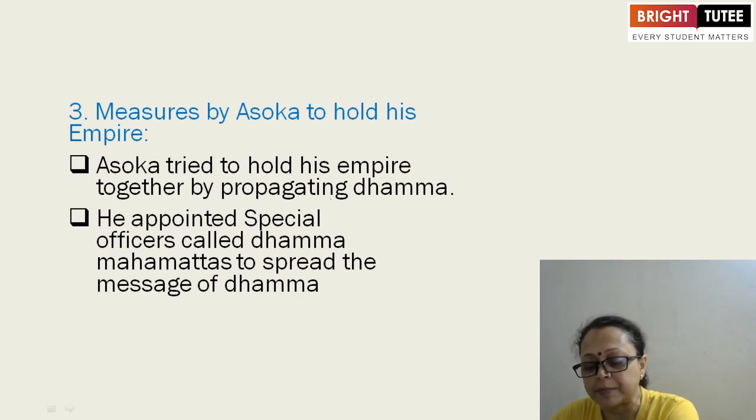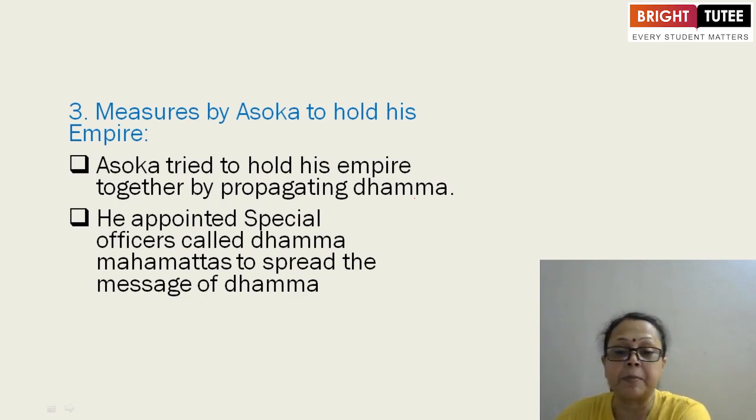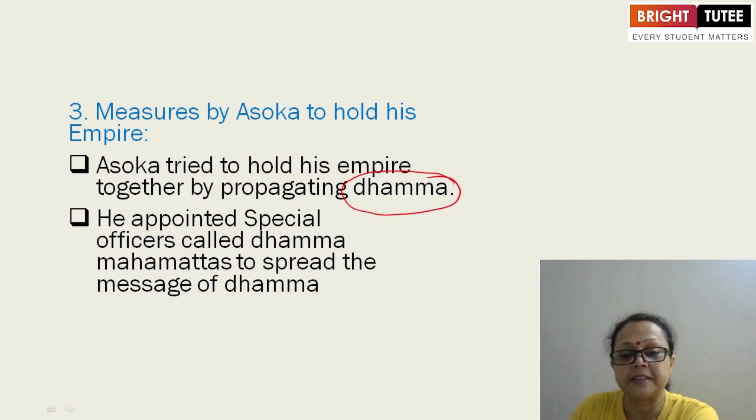Asoka tried to hold his empire together by propagating Dhamma. This is a very important term in this chapter. Just now we discussed what it means: secularism, tolerance towards all religions. The word Dhamma was used by Asoka, and it has been found in many of his pillars and edicts. He appointed special officers called Dhamma Mahamattas to spread the message of Dhamma.